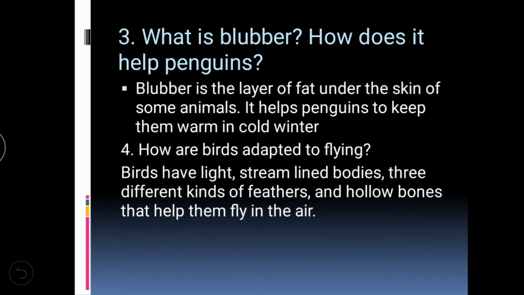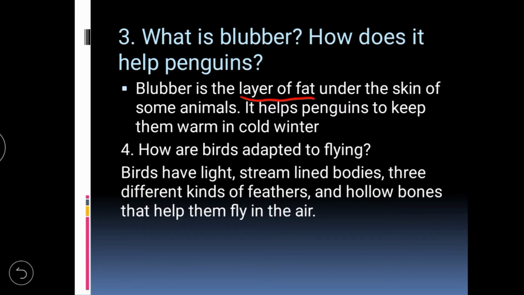The next question: What is blubber? How does it help penguins? Blubber is a layer of fat under the skin of some animals. What is the use of this blubber?